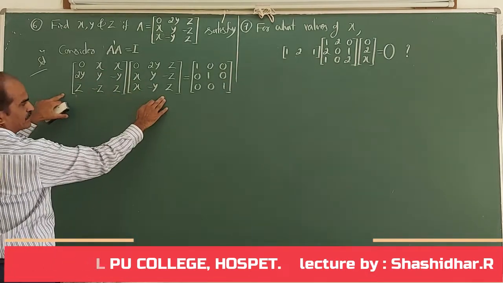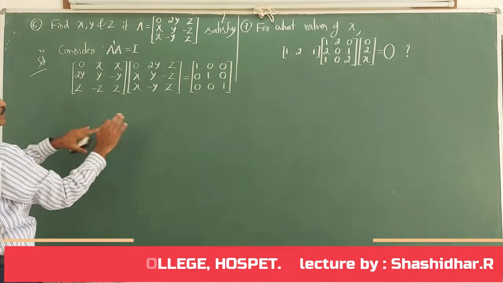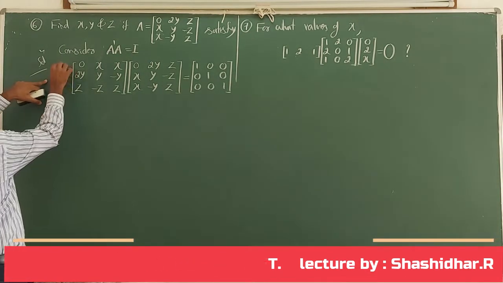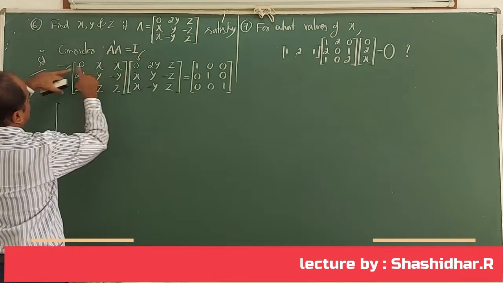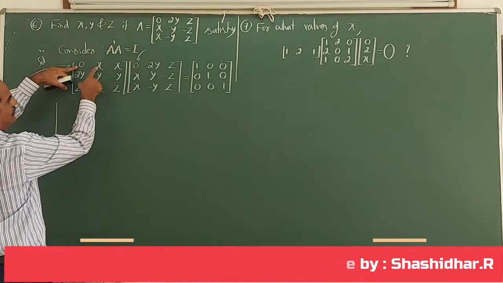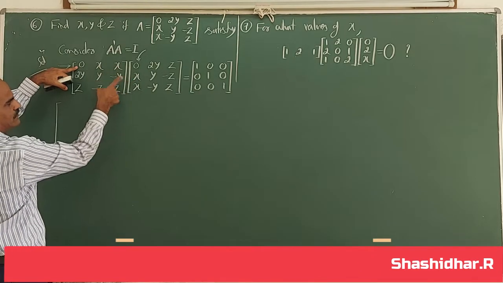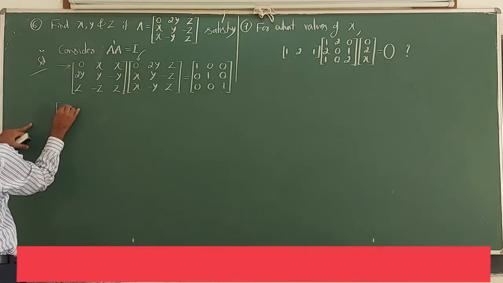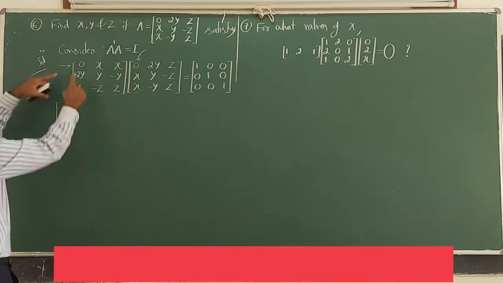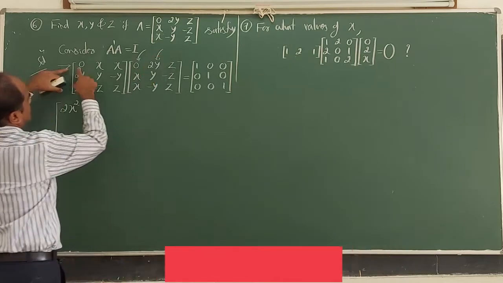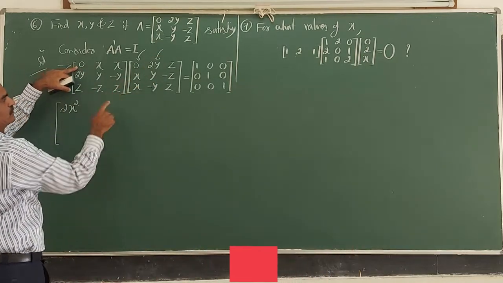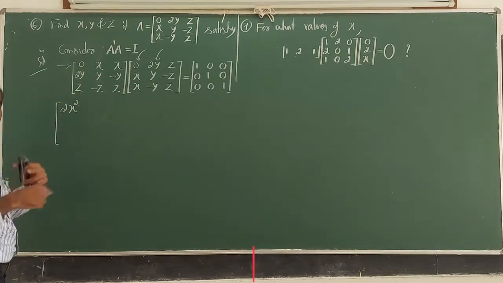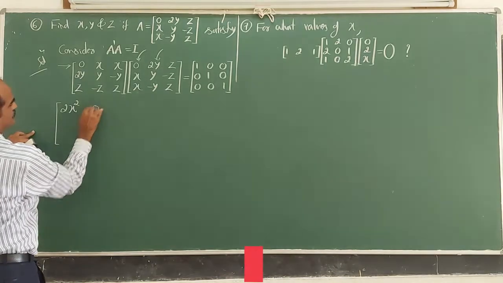3 by 3 matrix on multiplying, you are able to get one more 3 by 3 matrix. Let me write it. First row, first column: 0 into 0 plus x into x plus x into x, that is 0 plus x square plus x square. How much? 2x square. First row, second column: 0 into 2y, 0, x into y plus x into minus y, xy minus xy cancels, 0.